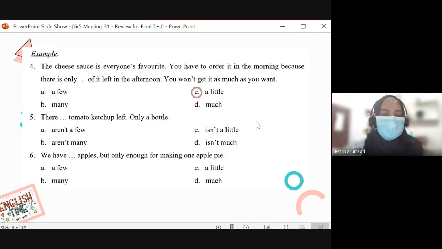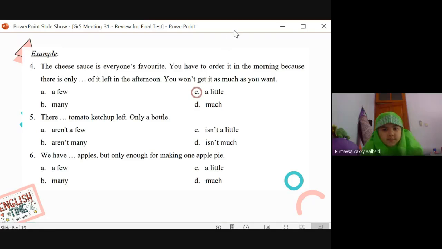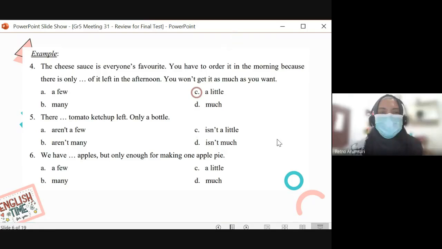All right. Number 5. There is blah blah blah tomato ketchup left. Only a bottle. Isn't much. Yes, isn't much. Tomato ketchup is uncountable. So the options are C or D. And the one that makes sense is only D.